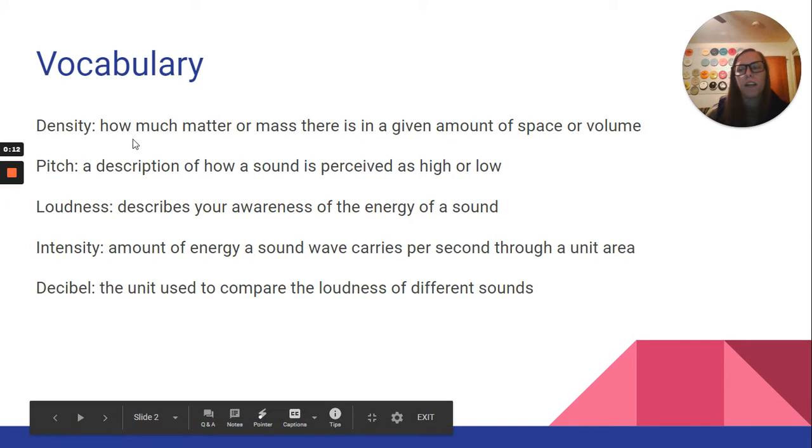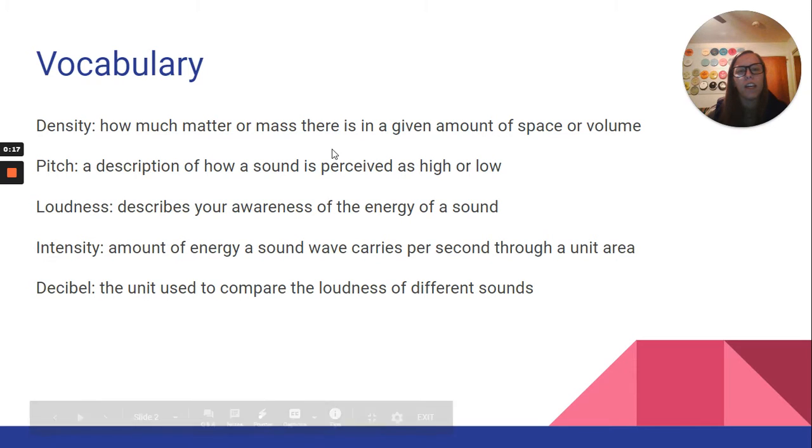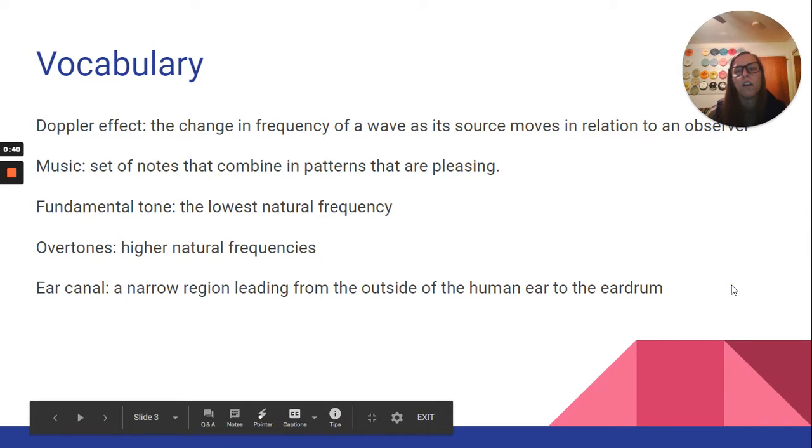So first off, vocabulary. Density is how much matter or mass there is in a given amount of space or volume. Pitch, a description of how a sound is perceived as high or low. Loudness describes your awareness of the energy of a sound. Intensity is the amount of energy a sound wave carries per second through a unit area. Decibel, the unit used to compare the loudness of different sounds.